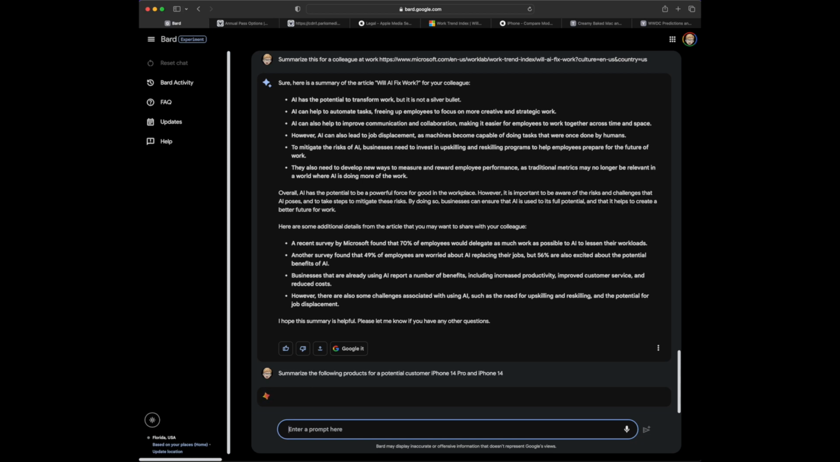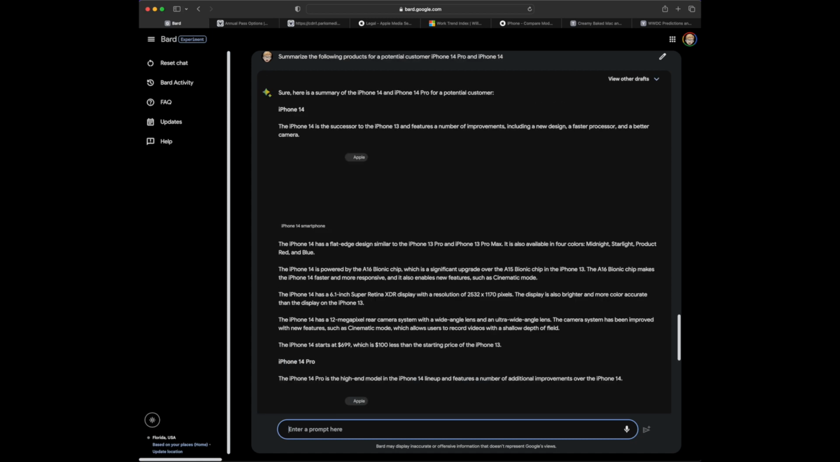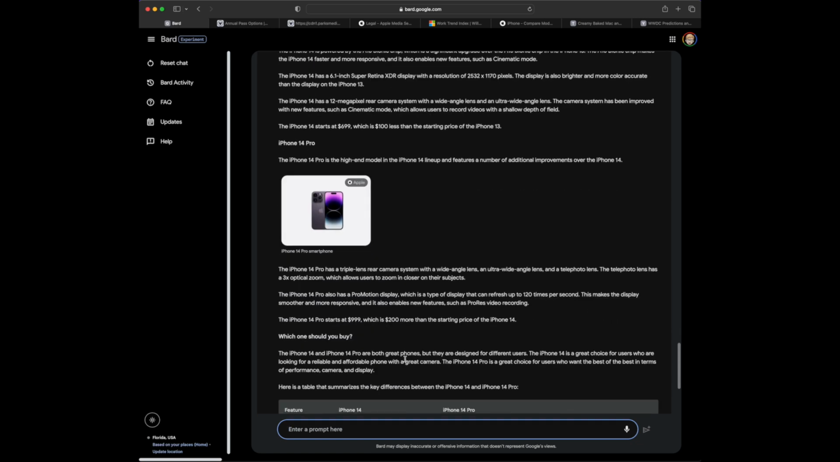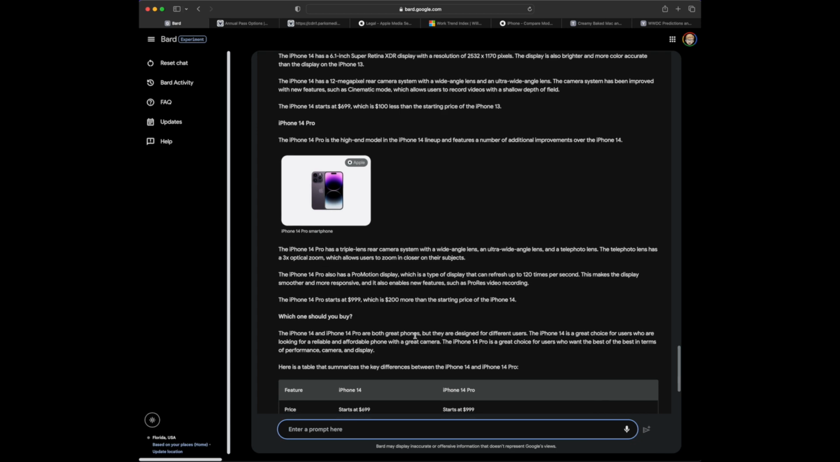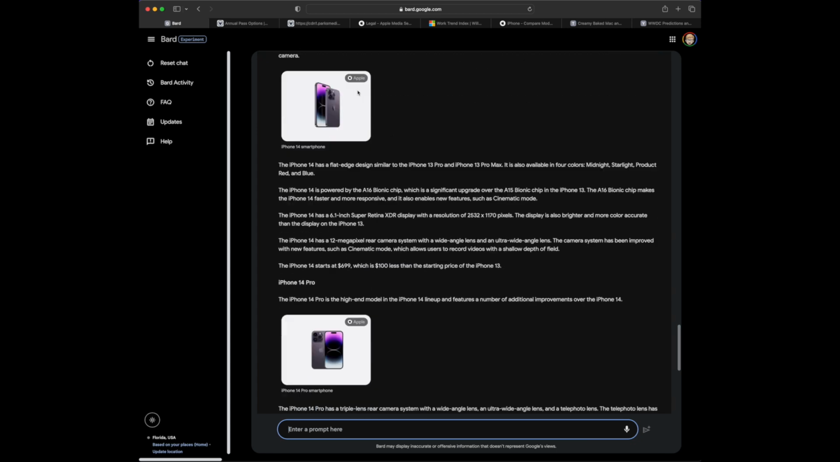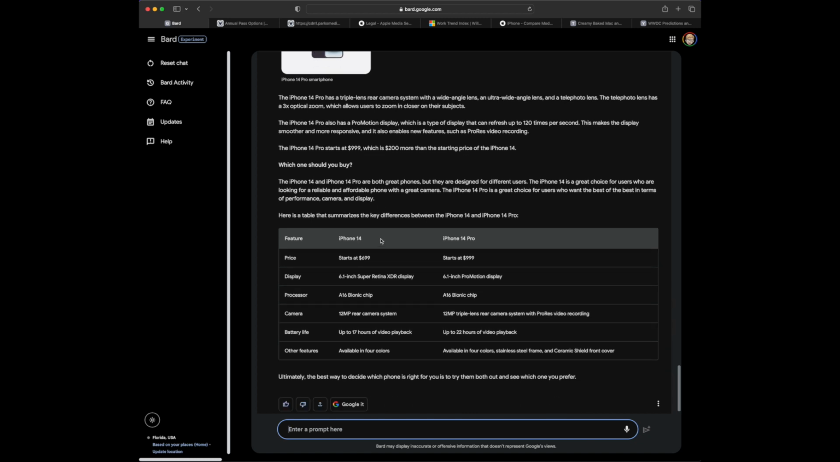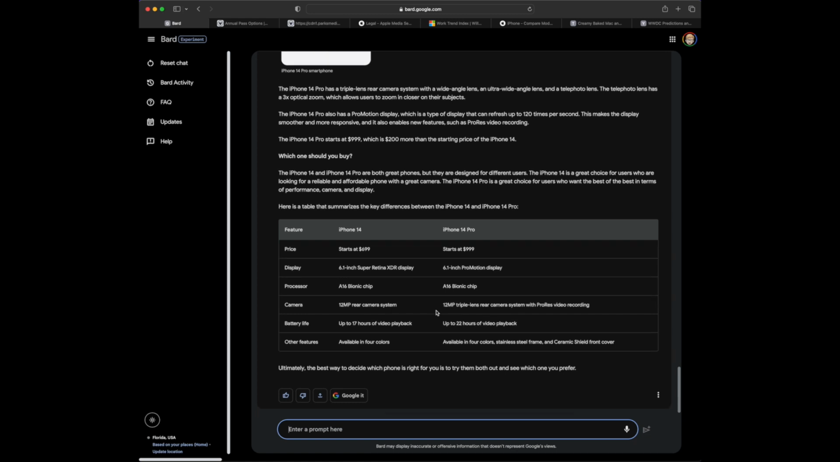Let's see if it can summarize two products and how it will handle that summary. Okay, so it includes pictures, which is cool. Identifies the successor. Identifies some of the technical differences. So it's showing the iPhone 14 first, then it's showing the iPhone 14 Pro, then it's got a table comparing them, which is cool. I think this is great.